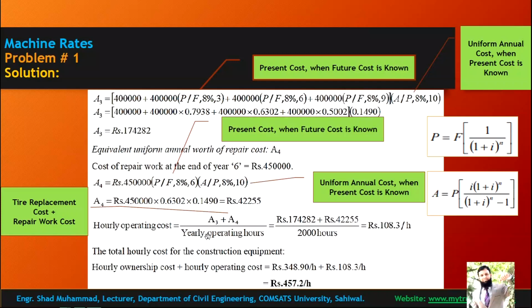So per hour, per year. So these are yearly costs. Yearly cost of the tire and yearly cost of the repair work divided by the yearly hours which the machine will be used. So this is your annual operating cost.